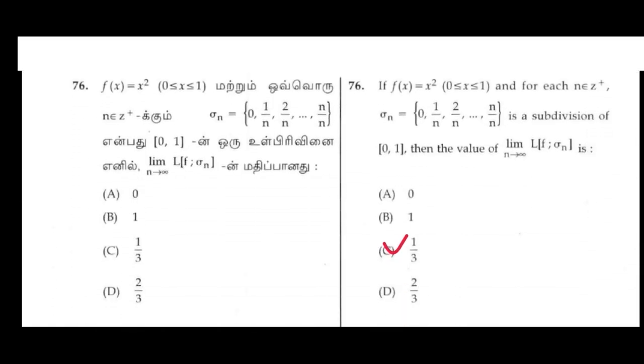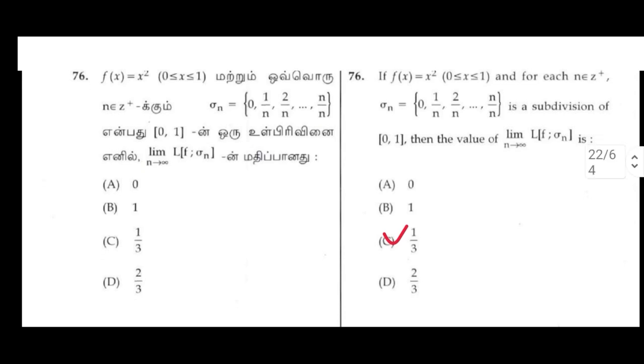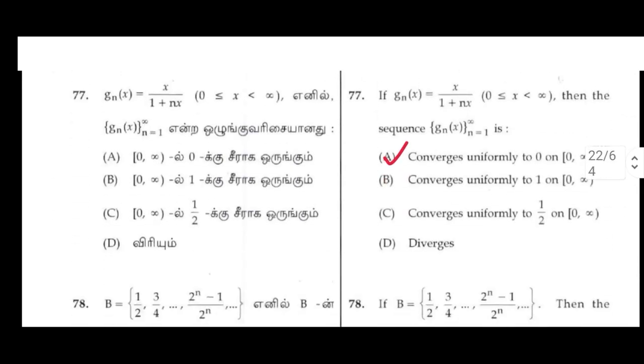76. If f of x equal to x square, 0 less than or equal to x less than or equal to 1, and for each n belongs to Z plus, sigma n equal to 0, 1 by n, 2 by n up to n by n is a subdivision of the closed interval 0, 1, then the value of limit n tends to infinity of the lower bound of f, sigma n is C option, 1 by 3. 77.